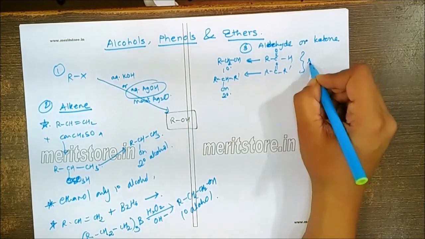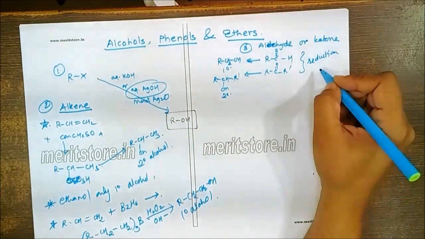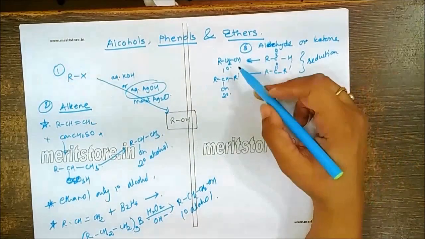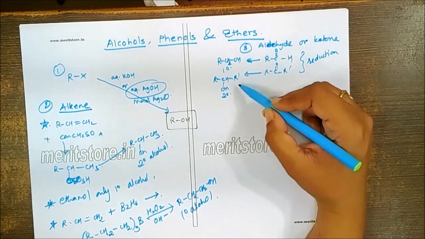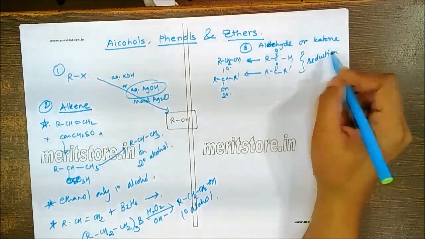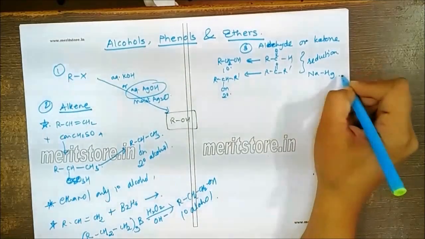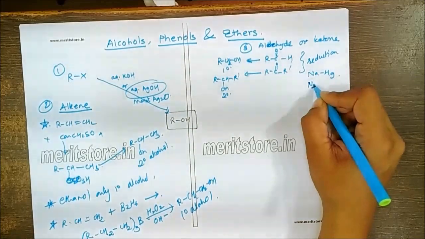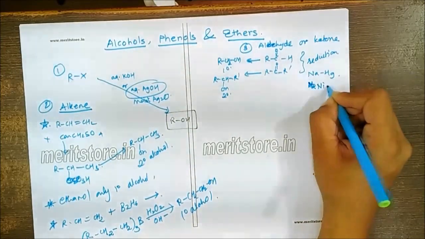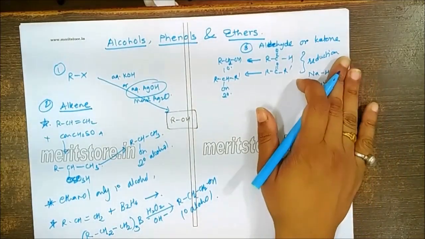So by reduction we can obtain the corresponding alcohols from aldehyde and ketone. Aldehyde always gives you primary, and ketone always gives you secondary. Now what reducing agents can we use here? We can use sodium amalgam, or Raney nickel hydrogenation. So these are the different conditions that can be used.